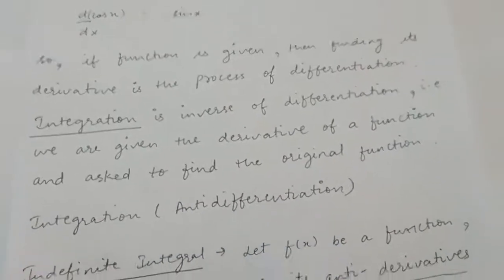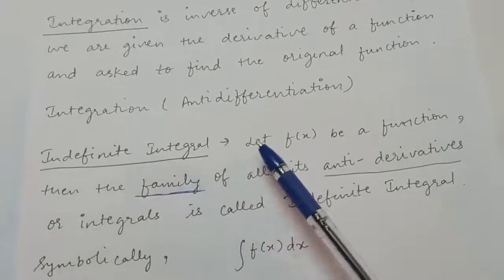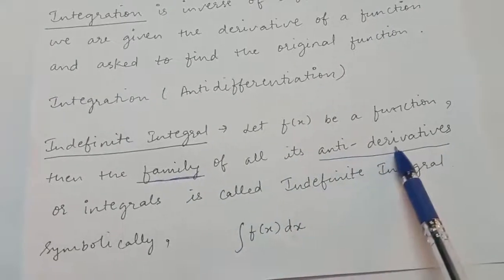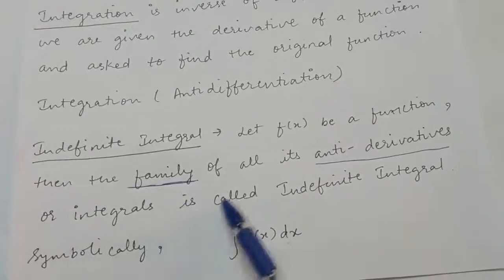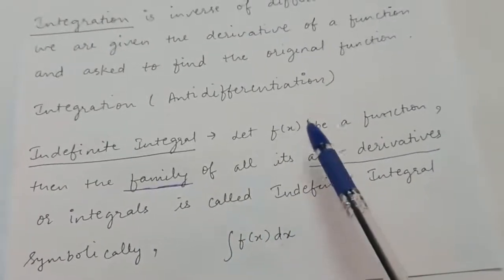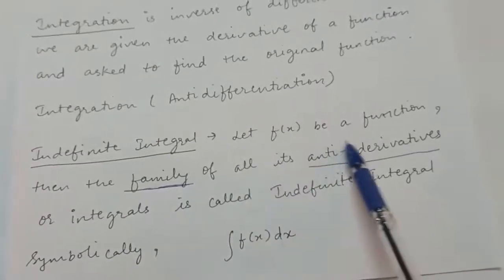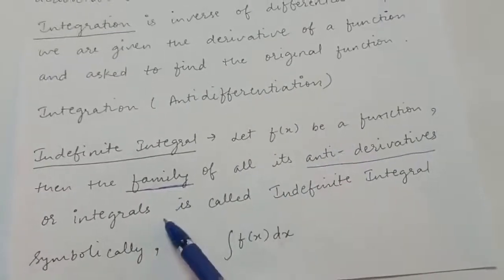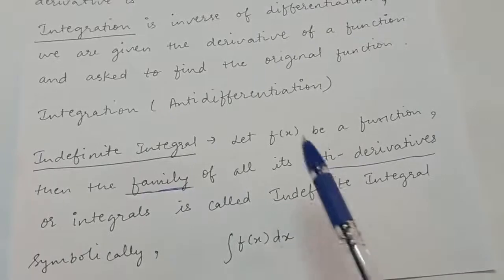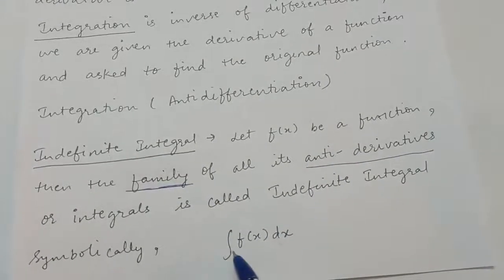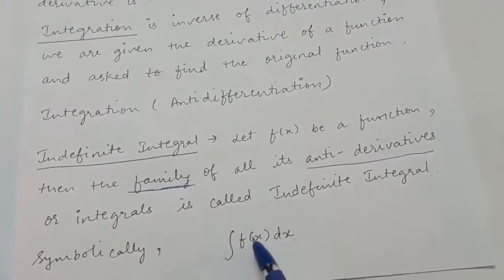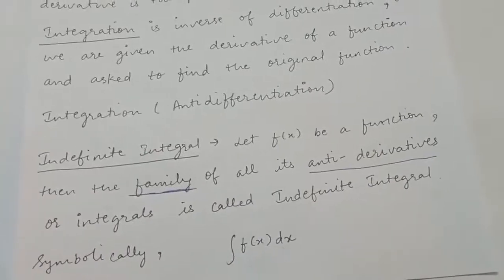therefore integration is also known as anti-differentiation, right? Now indefinite integral: let f(x) be a function, then the family of all of its anti-derivatives or integrals is called indefinite integral. What is indefinite integral? If the function is given, then all its anti-derivatives or integrals are known as indefinite integral. I'll explain this with an example also. For now, symbolically we write this as the integral of f(x) with respect to x.